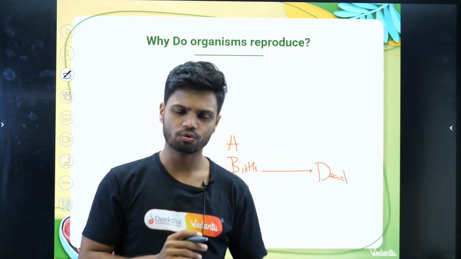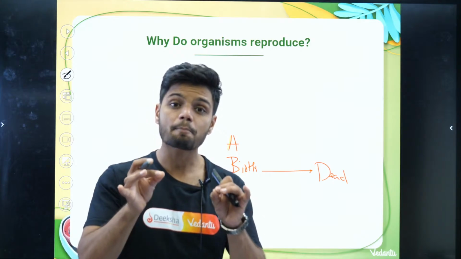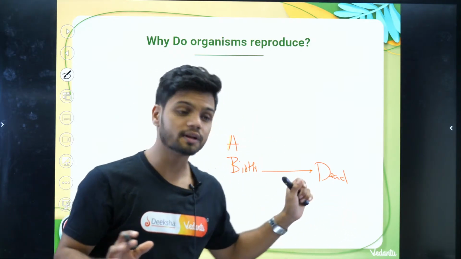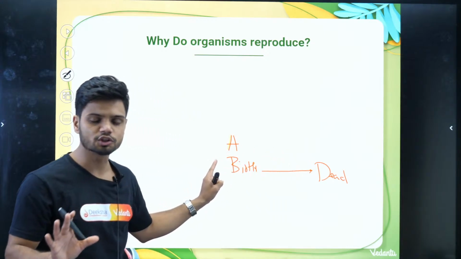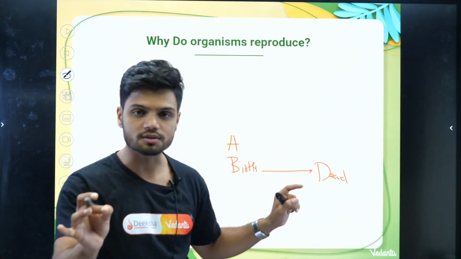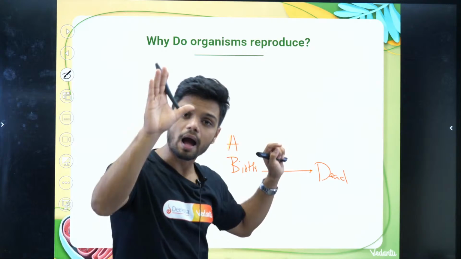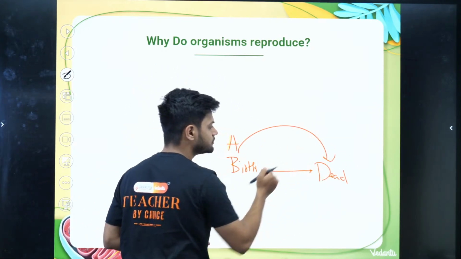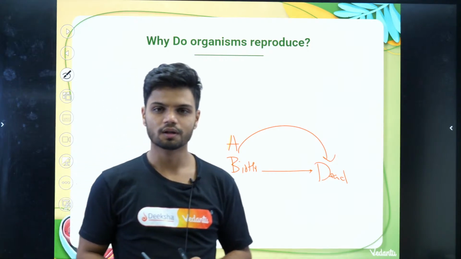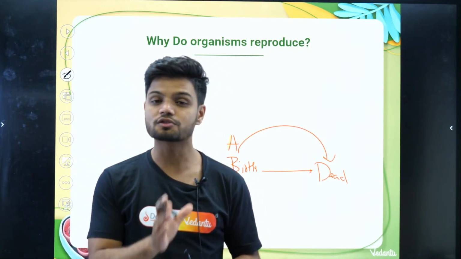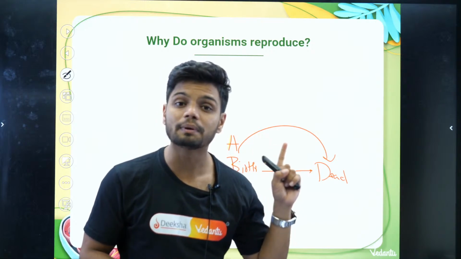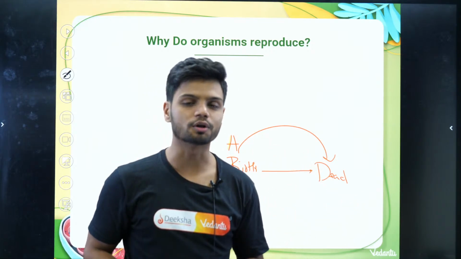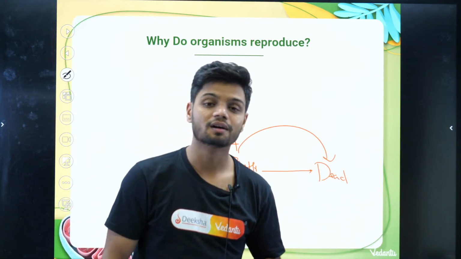Now if I ask you, is reproduction absolutely necessary to finish the lifespan? Listen to my question. Is the process of reproduction absolutely important to finish the lifespan? The answer would be no. Reproduction actually is not absolutely required to complete a lifespan, but it is important to maintain the life on earth.